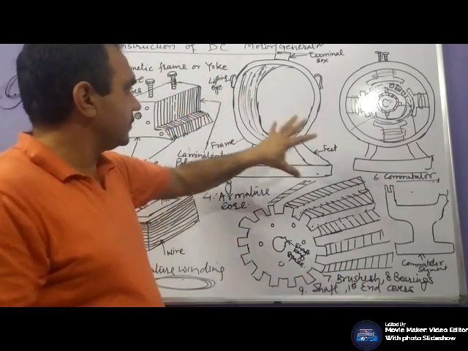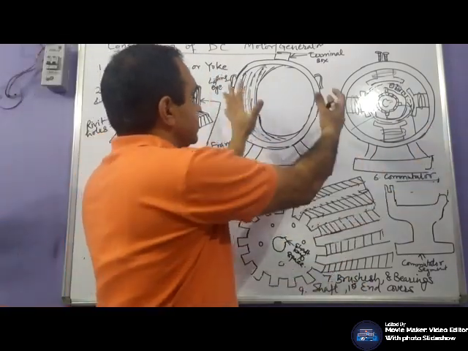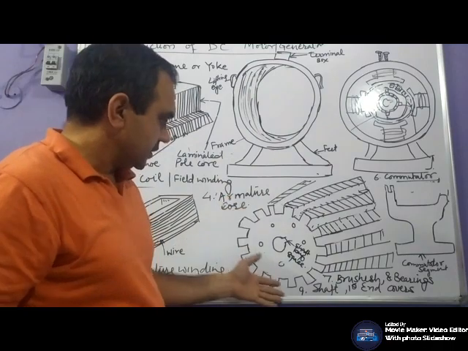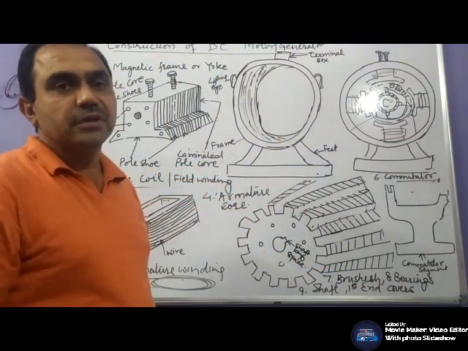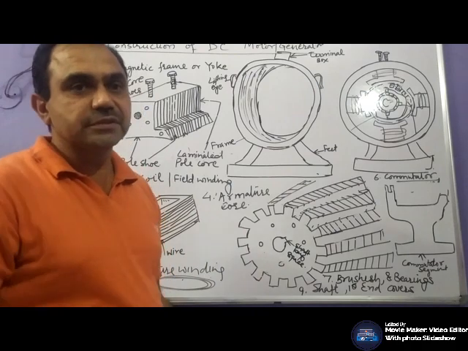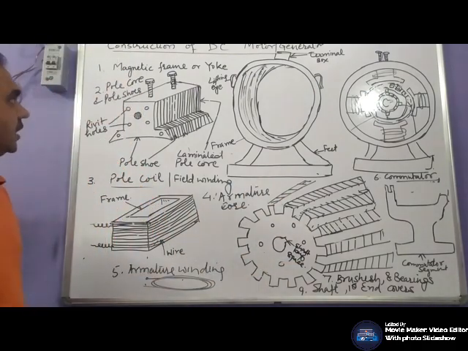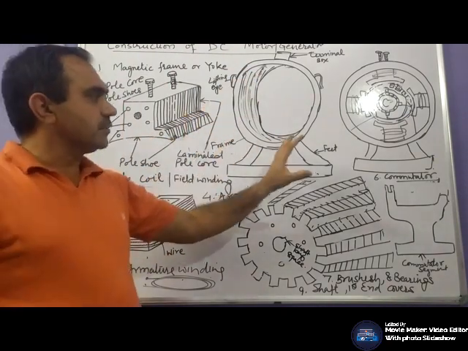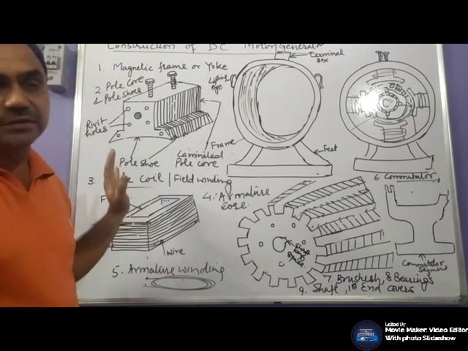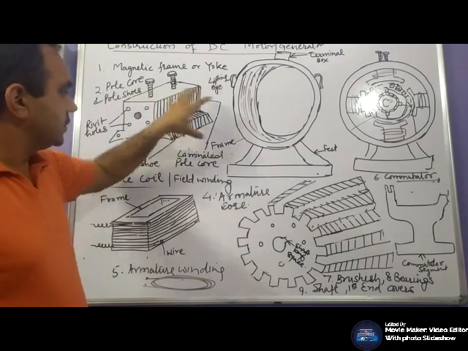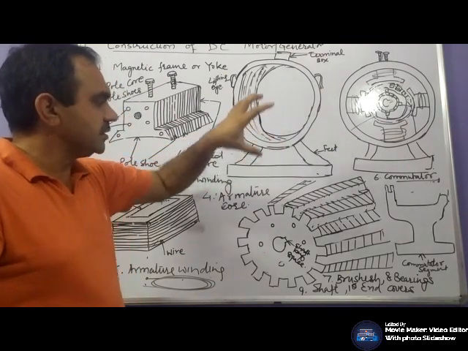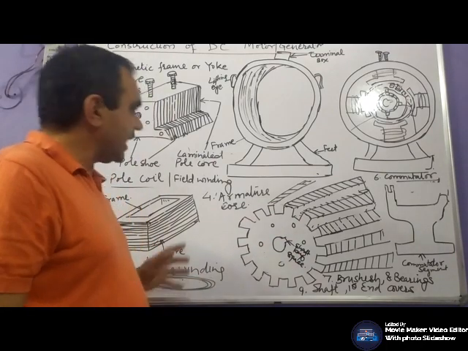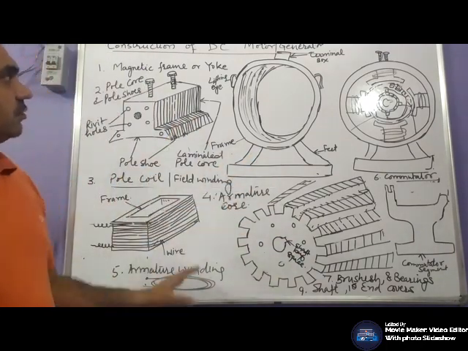End covers. After fixing all the things, this yoke is covered with the end covers. Fans may be connected for cooling purposes for large machines, and this is the arrangement. Generally, most of the parts remain the same in all types of machines. For example, the yoke would remain the same, the armature core would remain the same, and the rest of the parts would change. So this is the overall construction.